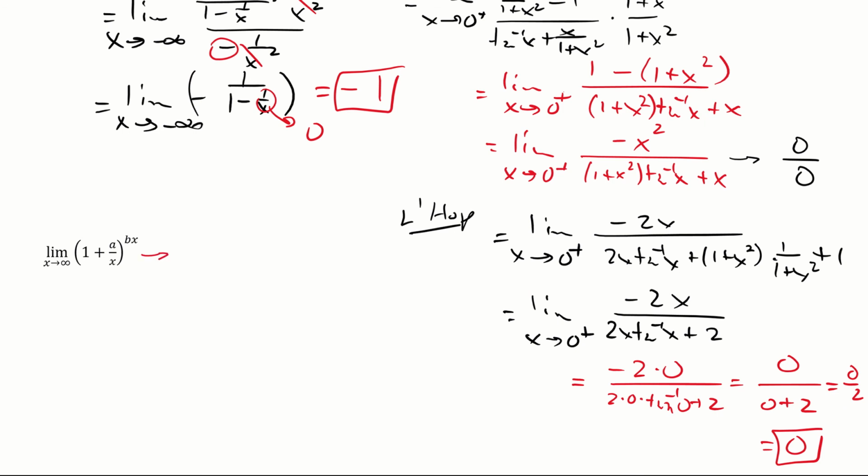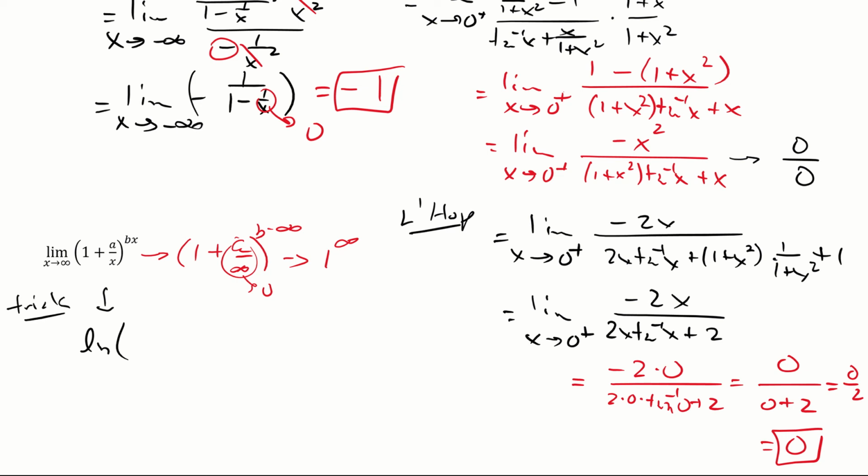This one, when you plug in infinity, you've got 1 plus a over infinity, and then b times infinity. And inside there, this is, of course, 0 from the previous lecture. So we're left with 1 to the infinity power, which you'd go, oh, it must be 1. No, it's not, actually. You got a big surprise coming. So what do you do to make it look like L'Hopital? You're not going to like it, but let's do it anyway. We're going to take a look at the natural log. This is a trick.